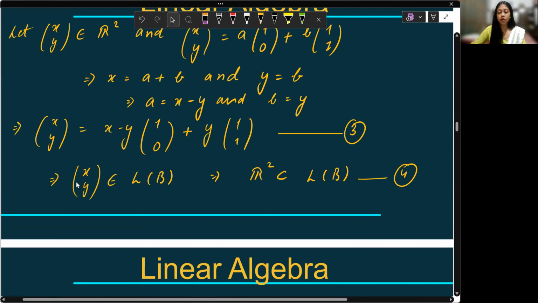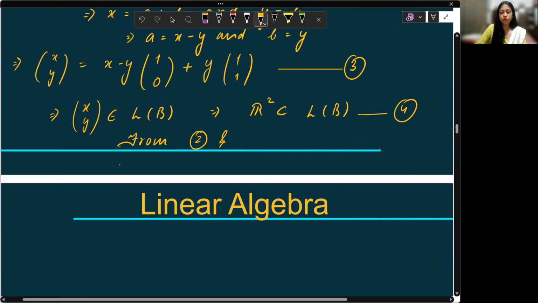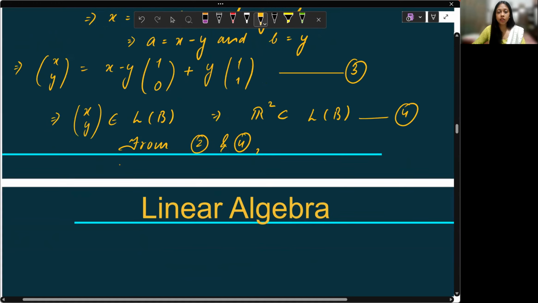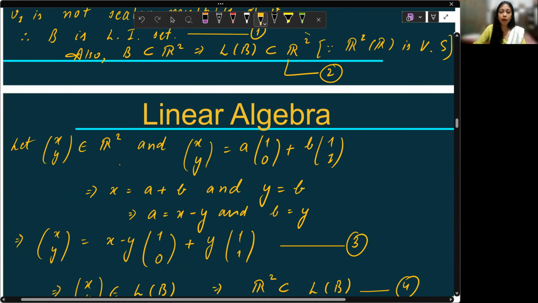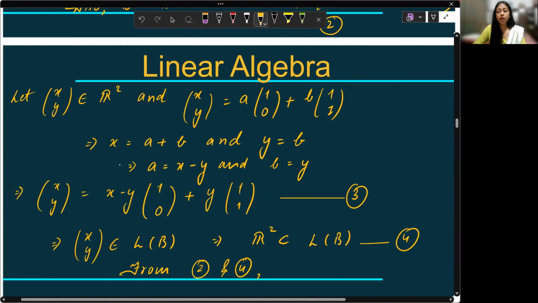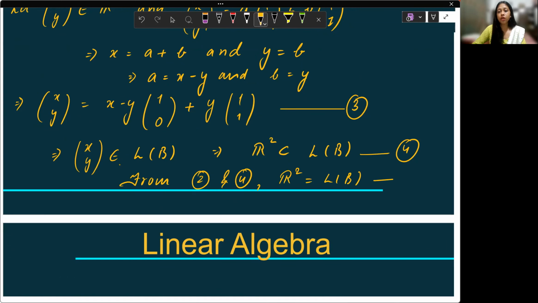So from 2 and 4, one containment was given by equation number 2, which is the linear span of B is a subset of R2, and R2 is a subset of the linear span of B, which means from these two equations, I can say R2 is nothing but the linear span of B.